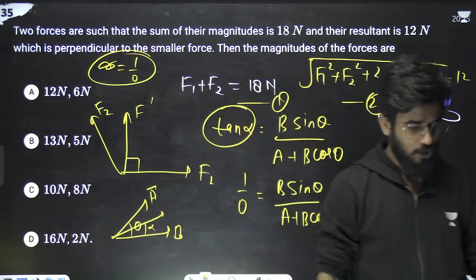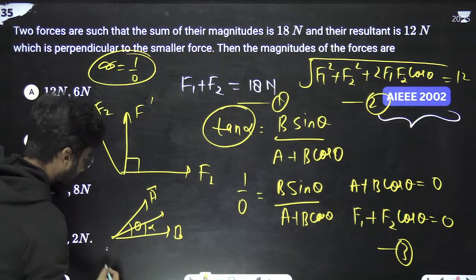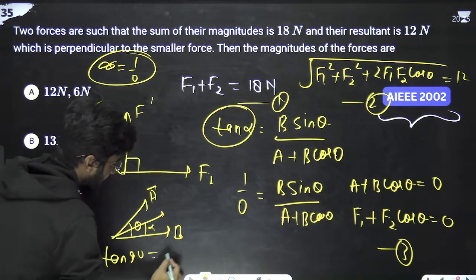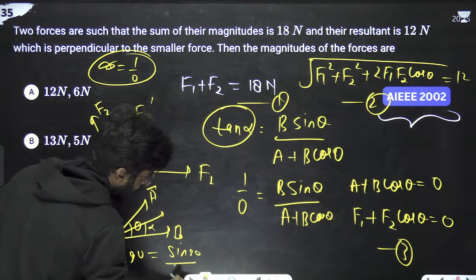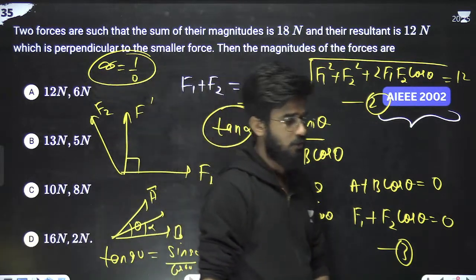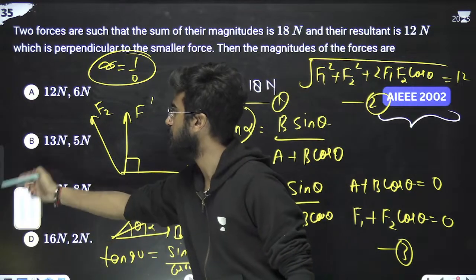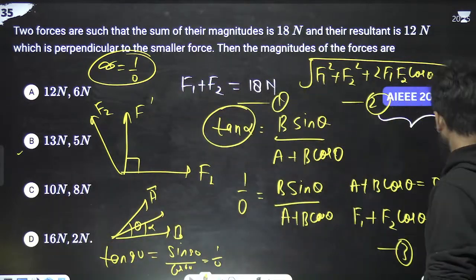Or you can also write tan 90 as sin 90 upon cos 90. Sin 90 is 1, cos 90 is 0. So you can also write it like this. Okay, B option. Great. B is this. Done.